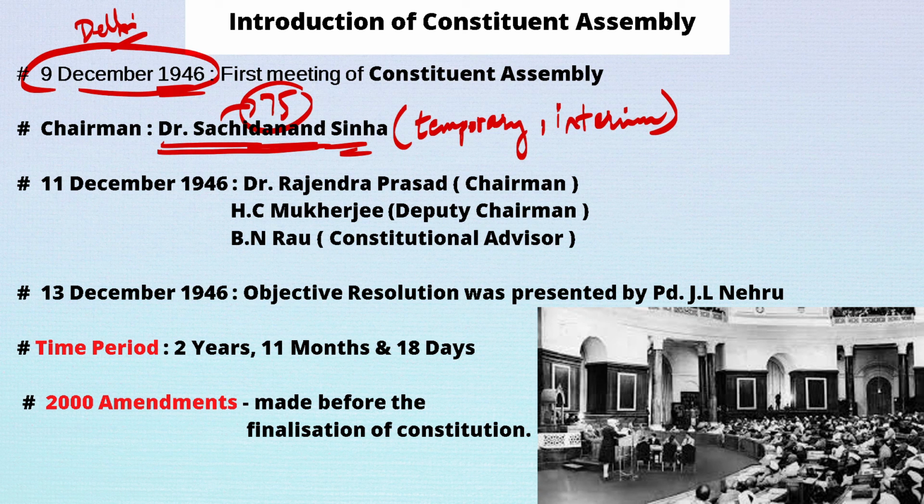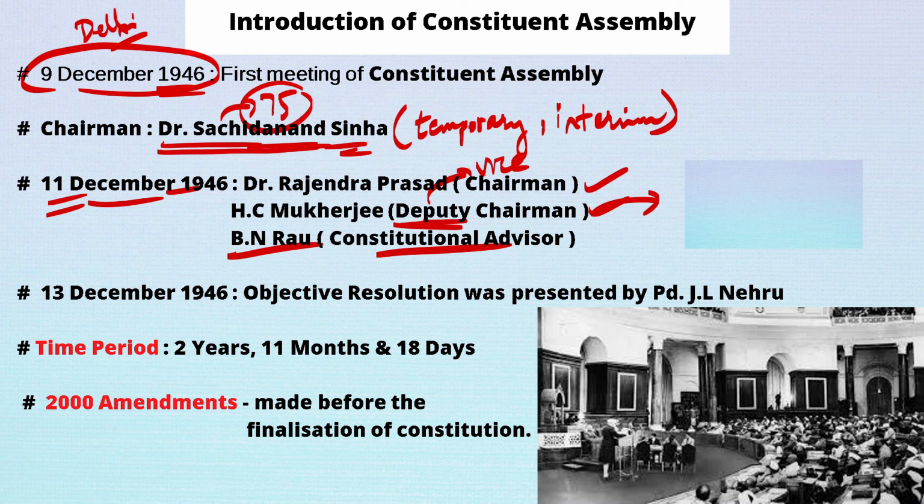Now, after this, the second meeting was held after 2 days, that is on 11th December 1946. Dr. Rajendra Prasad became the regular chairman, H.C. Mukherjee became the deputy chairman, and B.N. Rao became the constitutional advisor. In some books you may also come across the deputy chairman as the vice chairman. Don't get confused, both are same.